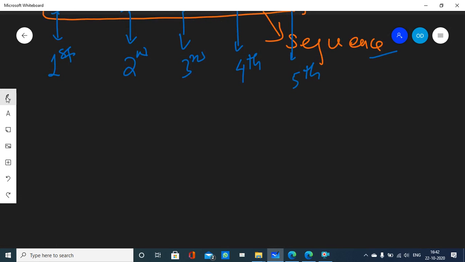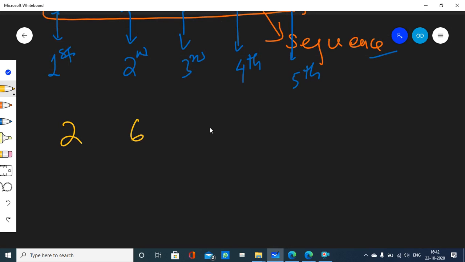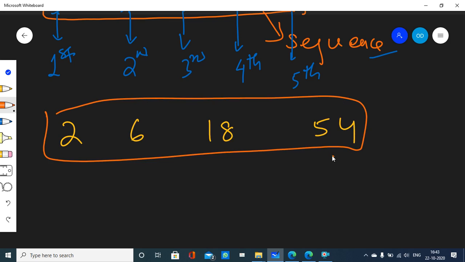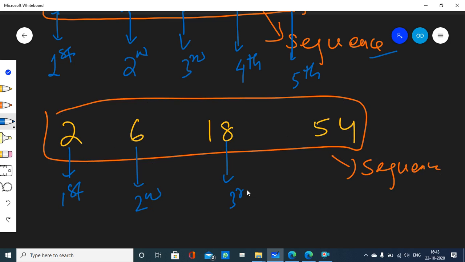Let me give you another example. Let's just write this: 2, 6, 18, 54. Well, I shall call this a sequence. Well, the sequence that I have put up here, it has, as you can see clearly, 4 terms. This is the first term, this is the second term, this is the third term, and this is the fourth term.